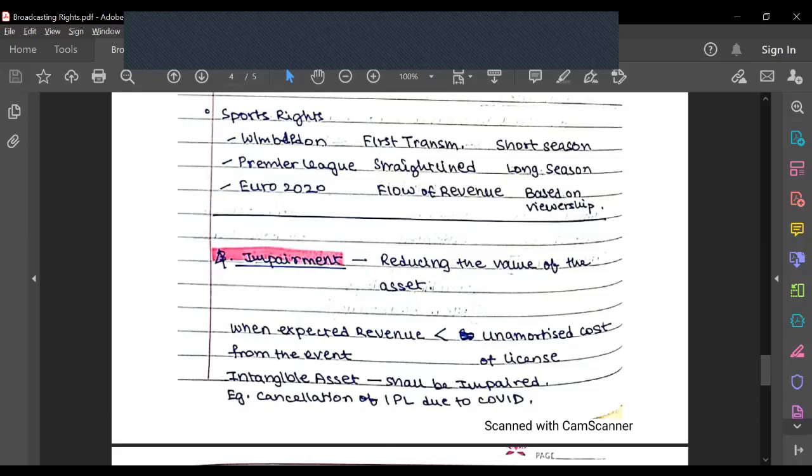So, for example, intangible assets will be impaired on cancellation of the IPL due to COVID. In that case, the broadcasting rights for the IPL would be impaired.